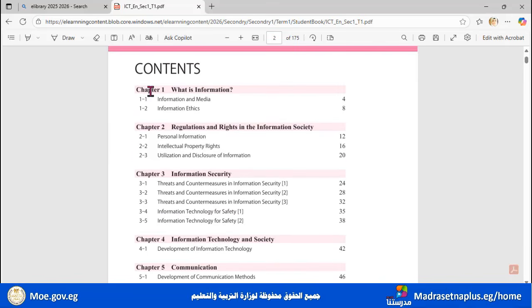So it's divided into chapters. Here we have chapter 1, What's Information? And chapter 1 is divided into two lessons. The first lesson is Information and Media, and the second one is Information Ethics.